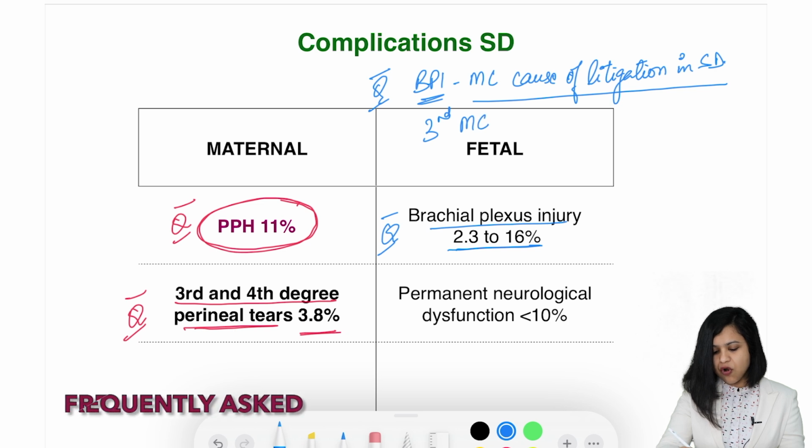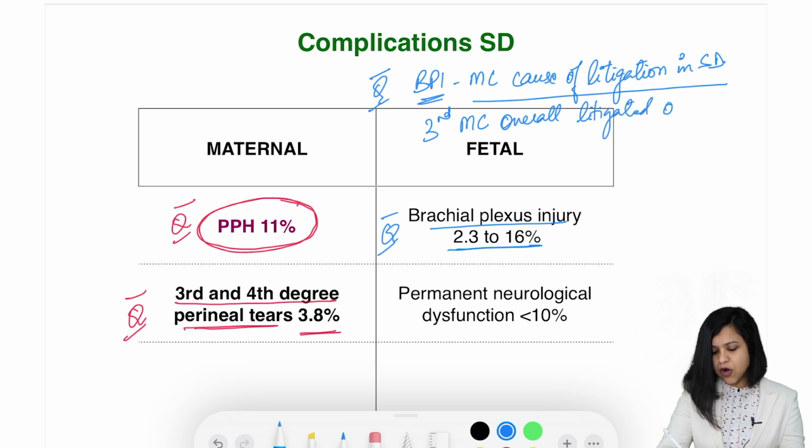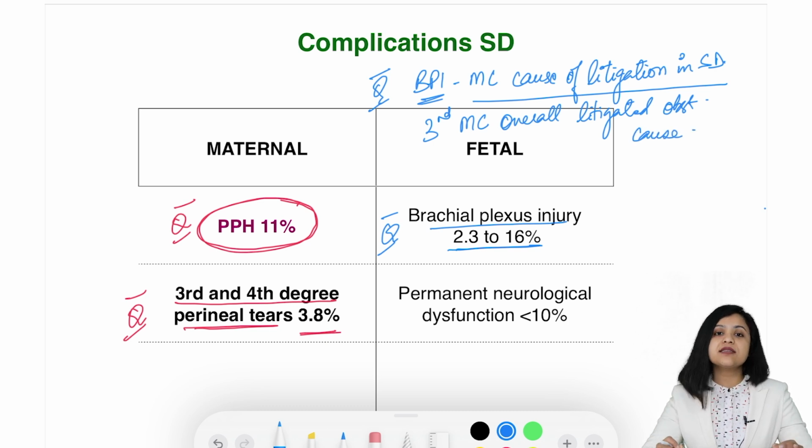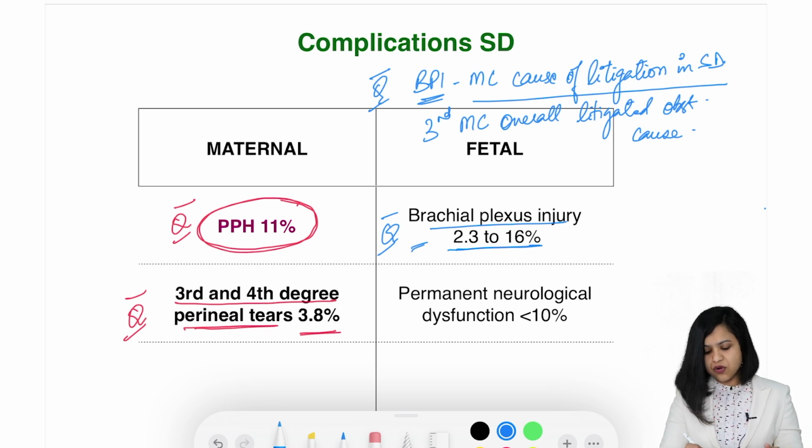Brachial plexus injury is the most common cause of litigation in shoulder dystocia, and it is also the third most common overall litigated obstetric cause. Okay, so in obstetrics, brachial plexus injury is the third most common cause of litigation, and in shoulder dystocia it is the most common reason of litigation, which is why it is very important for us to know about this complication. Second is the permanent neurological dysfunction.